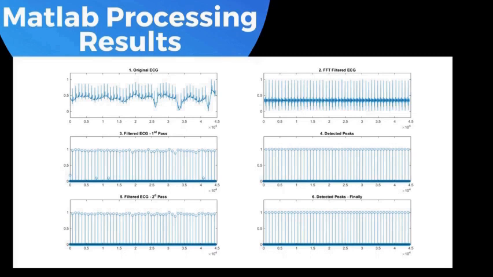Fifth one is where we again adjusted the filter size and tried to filter it more so that we could get a proper ECG signal without noise. Sixth one is the final detected peaks of our circuit with adjusted filter size.